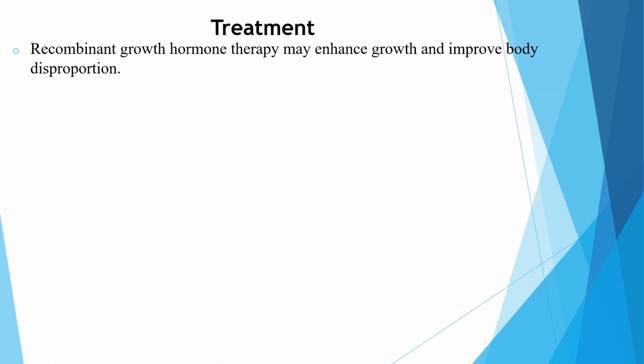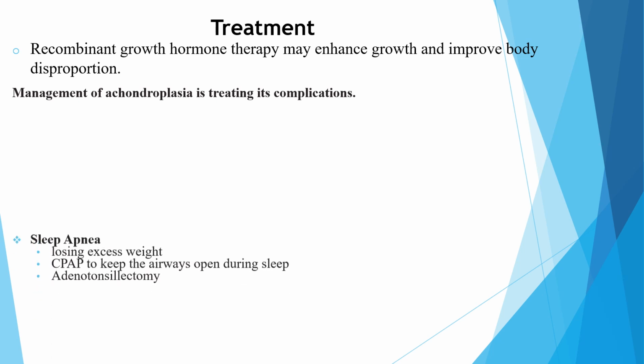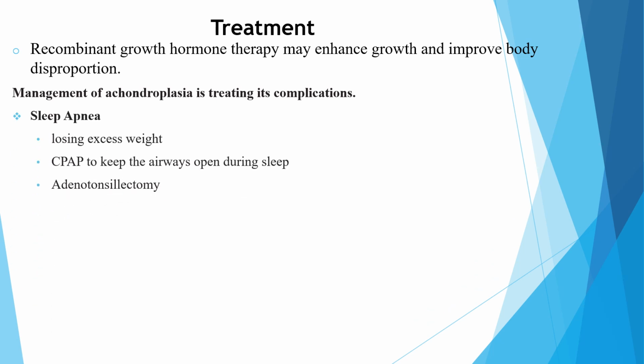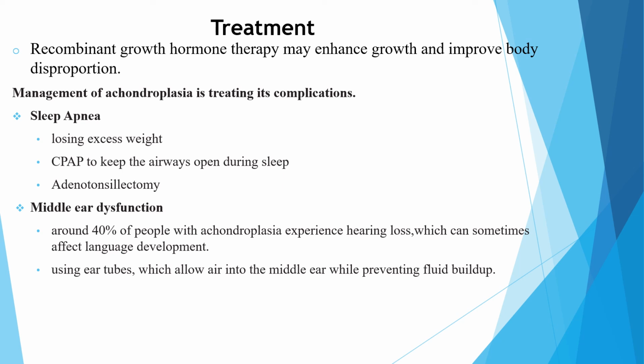As for the treatment of the achondroplasia group, recombinant growth hormone therapy may enhance growth and improve body disproportion, but there is no cure for the achondroplasia group, and the management of achondroplasia is treating the complications. The most common complication is obstructive sleep apnea. For such patients, losing excess weight, CPAP to keep the airway open during sleep, and adenotonsillectomy are very important. Another common one is middle ear dysfunction with hearing loss, which can sometimes affect language development. For these patients, using ear tubes, which allow air into the middle ear, will prevent fluid buildup.